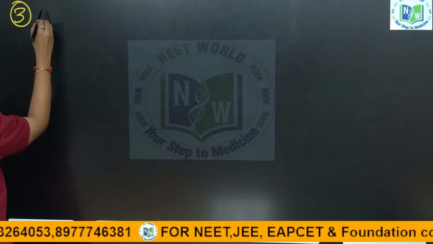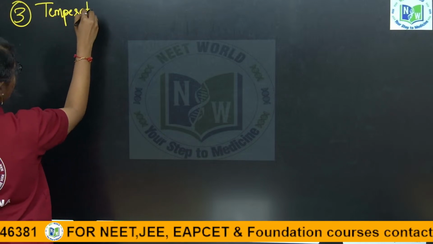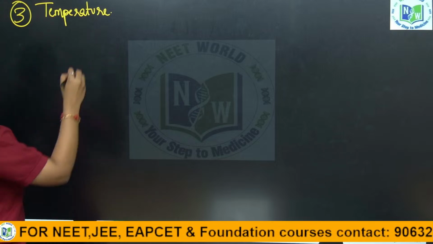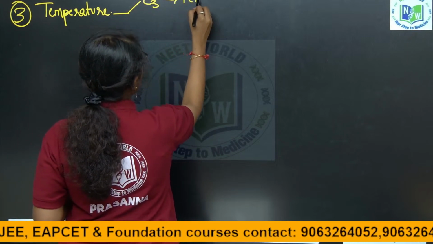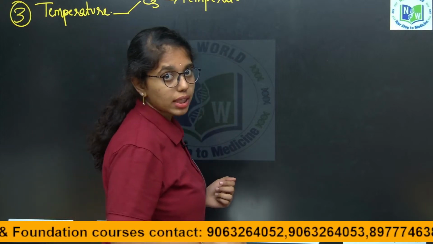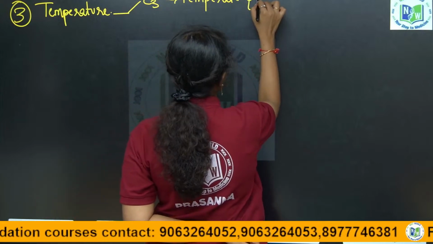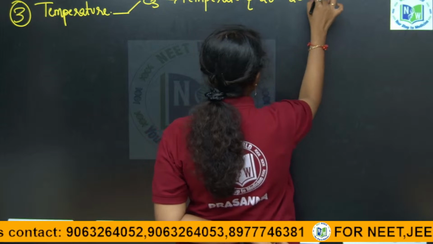The third external factor is temperature. Of course, we have learned that C3 plants are temperate plants. Maximum rate of photosynthesis is seen at the optimal temperature, that is 20 to 25 degrees Celsius.